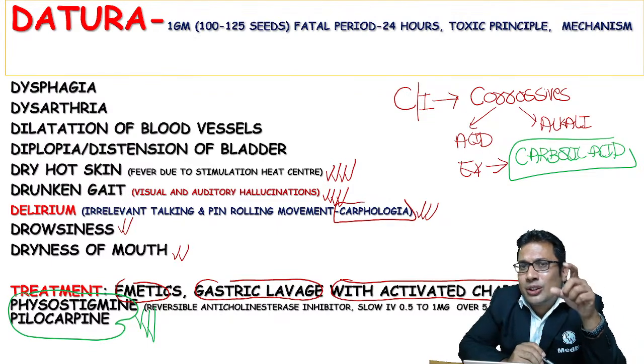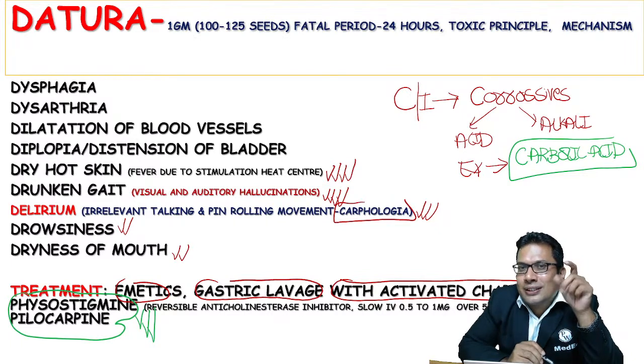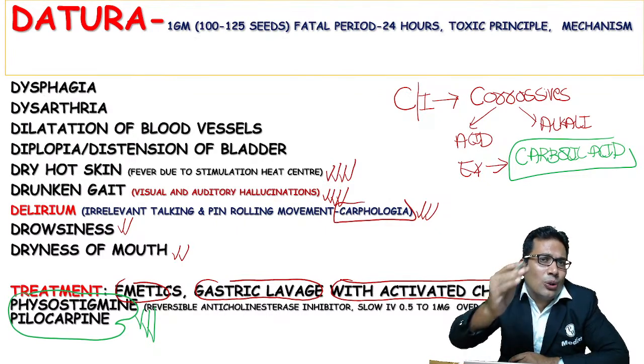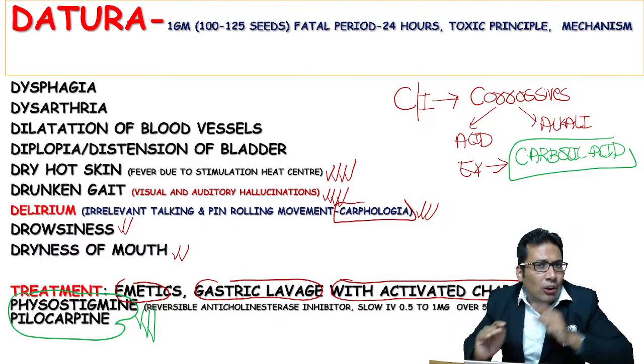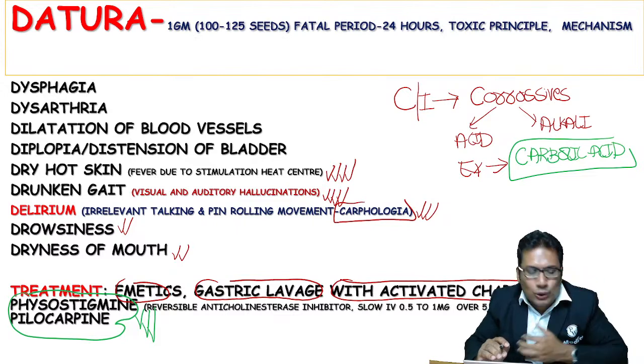Remember, it is physostigmine. It is not neostigmine. Physostigmine can cross the blood-brain barrier. It can reverse the signs and symptoms of hyoscine, hyoscyamine, and atropine. Your answer should be physostigmine, the correct answer. Not neostigmine. And you can give pilocarpine also.